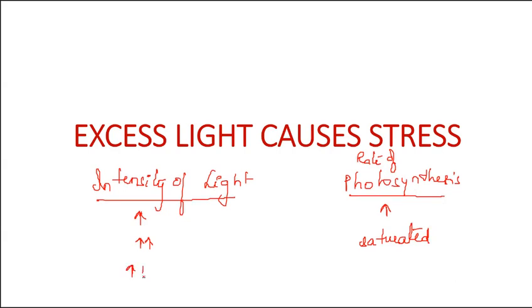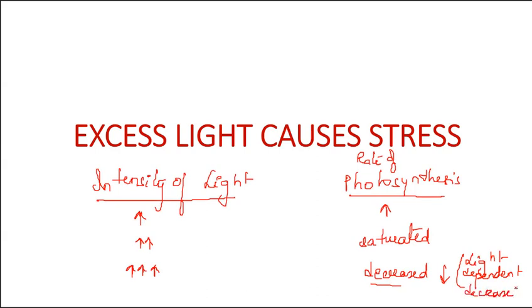And if the intensity of light is increased even further, then we will see that the rate of photosynthesis is decreased. Okay. So what we see is that in the third case, light is increasing but photosynthesis is decreasing. That means this is a light dependent decrease of photosynthesis. The first one is light dependent increase of photosynthesis, and the last one is light dependent decrease in photosynthesis. Clear?